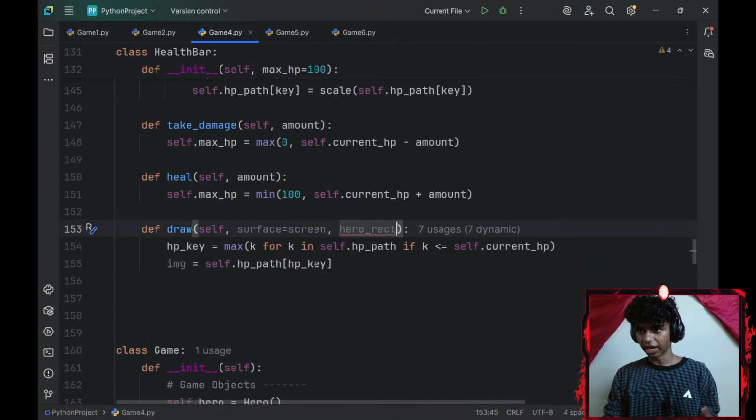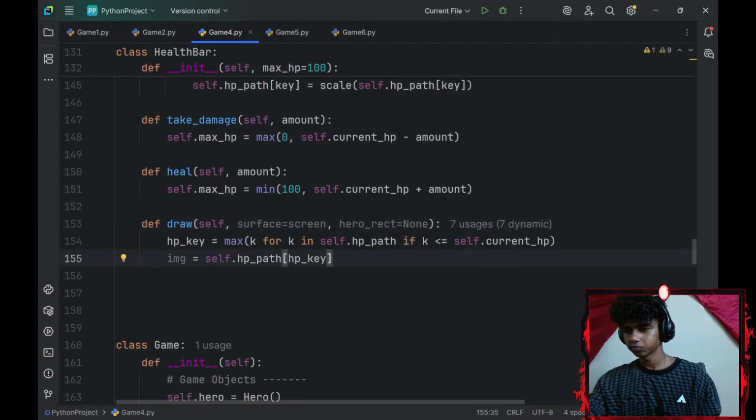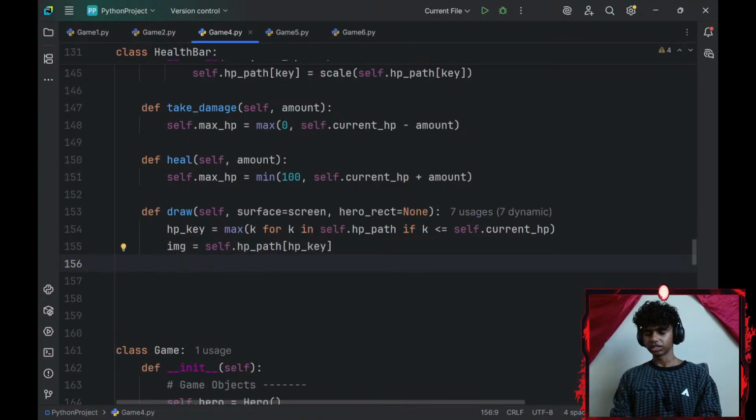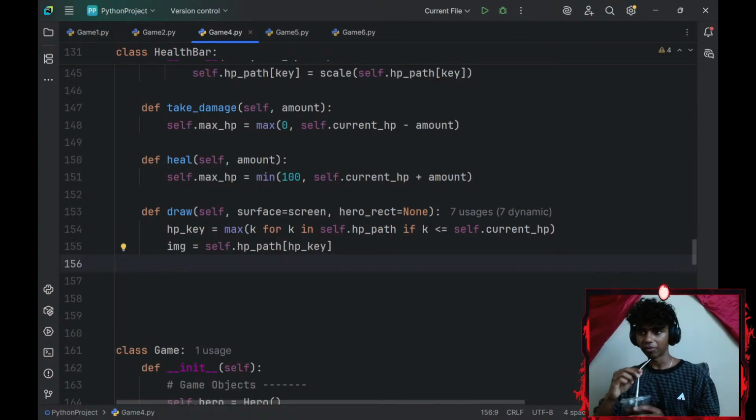My hero's rect keyword argument, I'll set that equal to none. I already forgot what I saw. I'm pretty sure I remember what I need. I think a coffee is going to jog my memory.